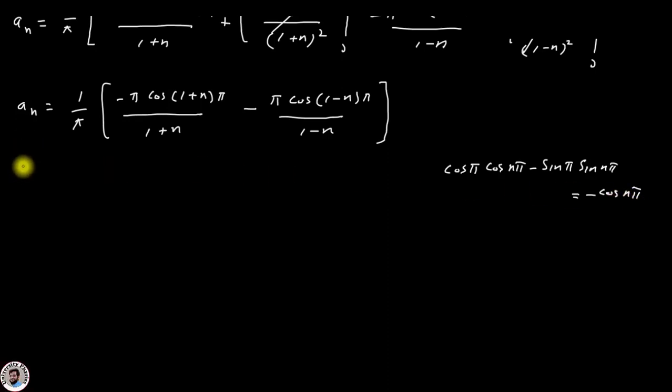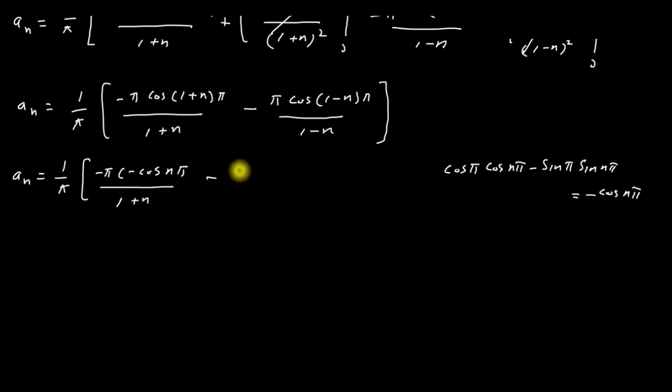So this term will become a_n = (1/π)[−π(−cos nπ)/(1+n) − π(−cos nπ)/(1−n)].